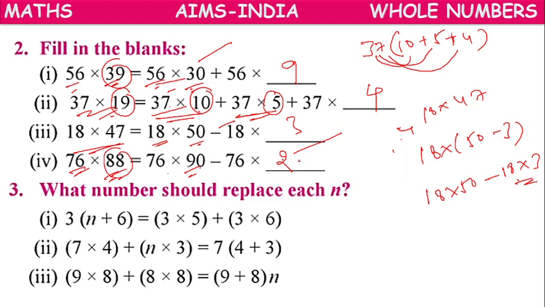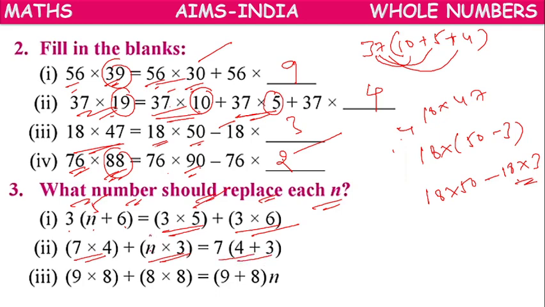Okay. Next. What number should replace each n? 3 into n plus 6. 3 into 5, 3 into 6. So what should be there in the place of n? 5. 7 into 4, n into 3. 7 into 4 plus 3.